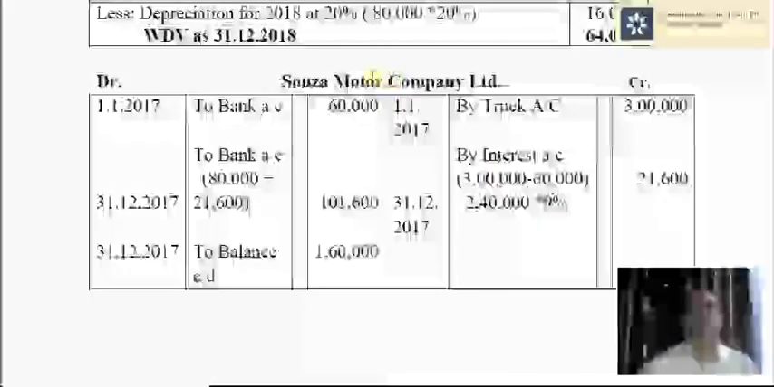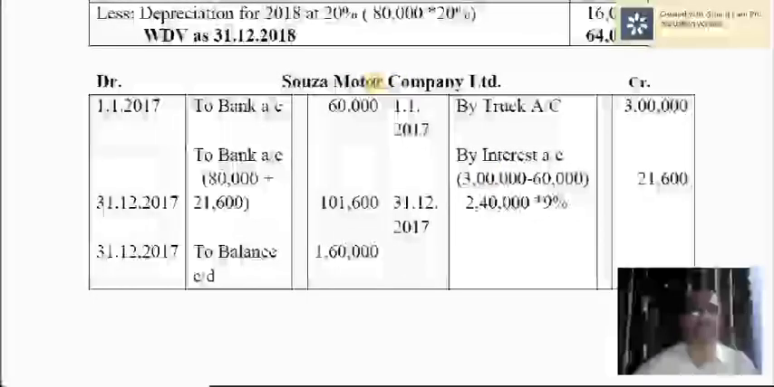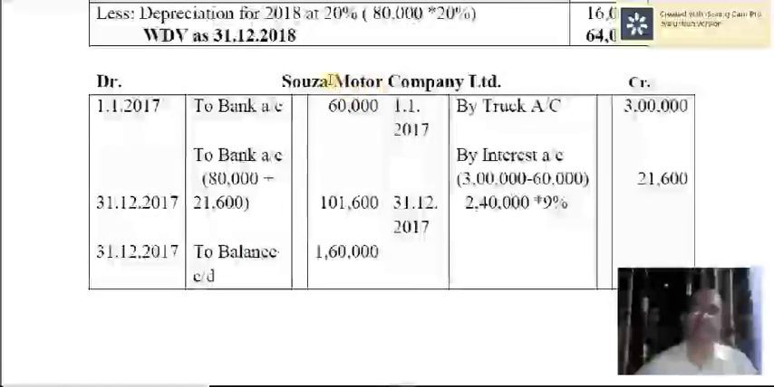Now we'll consider the hire seller's account. Actually, entries are recorded simultaneously. So the first entry: asset account debtor to hire vendor's account. Asset here is trucks. So the hire vendor, that is Souza Motor Company, is credited by trucks account, 3 lakh, 1 lakh into 3 trucks. And you make a down payment of 60,000 altogether for all the 3 trucks. This is the entry for the down payment.